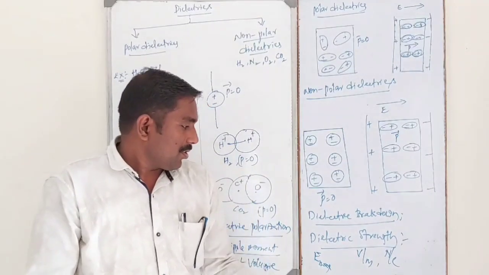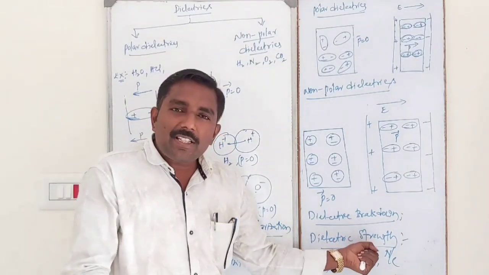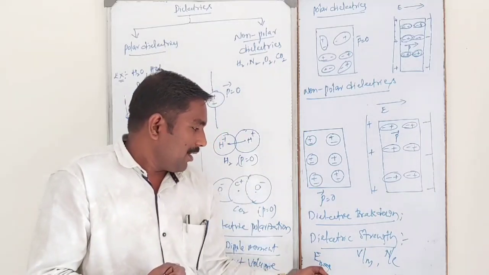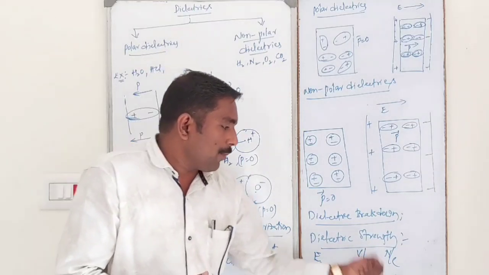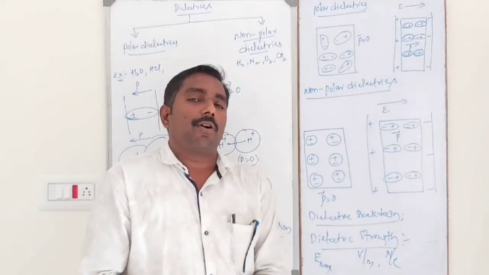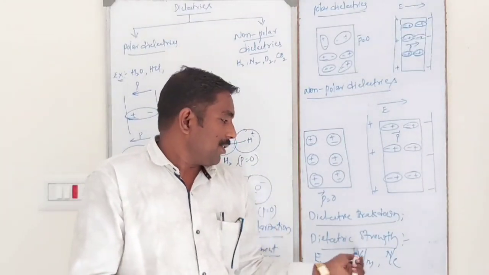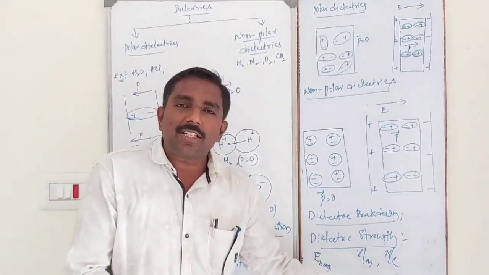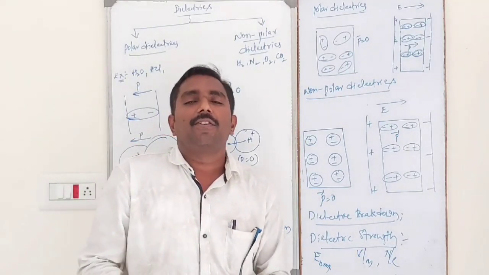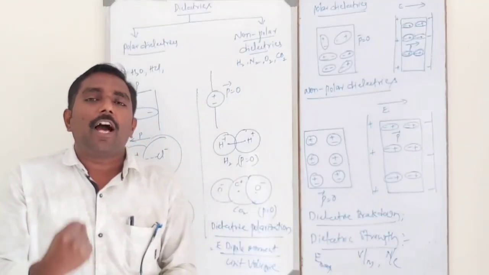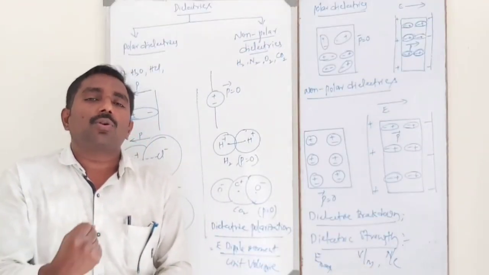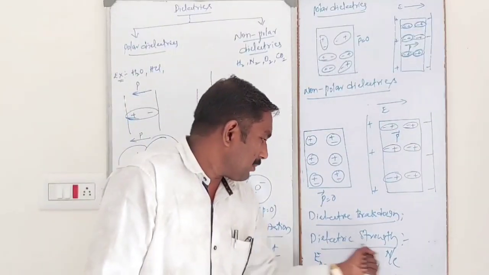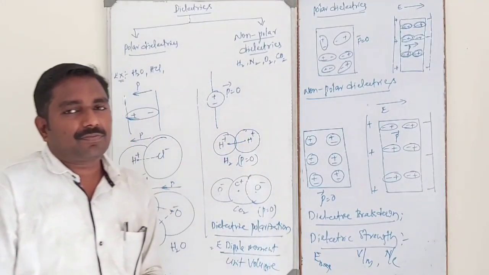So dielectric strength is nothing but a maximum electric field. What is the SI unit of dielectric strength? Volt per meter, or Newton per coulomb, because dielectric strength is nothing but electric field. This is a very important bit.